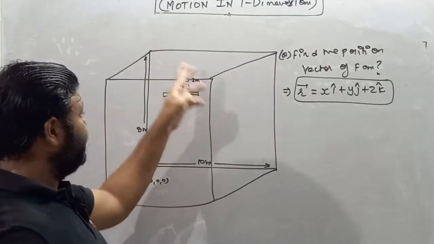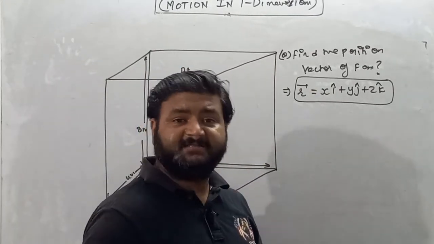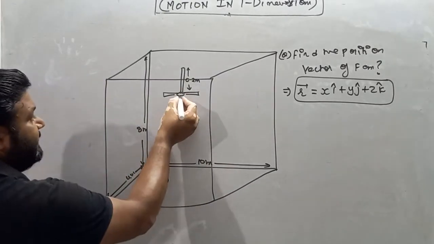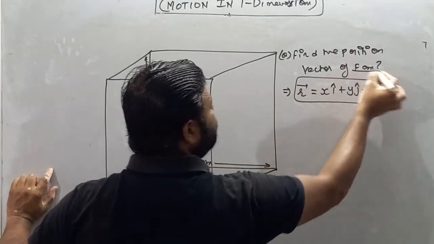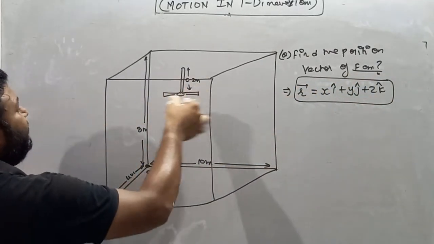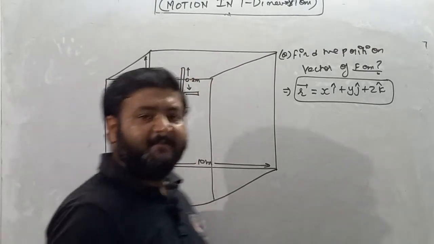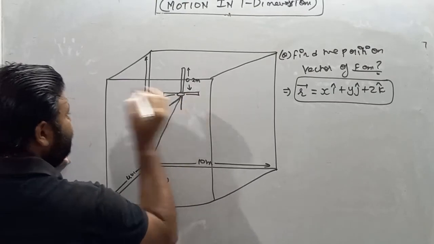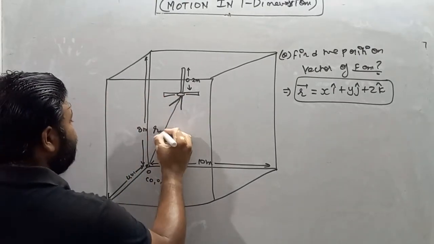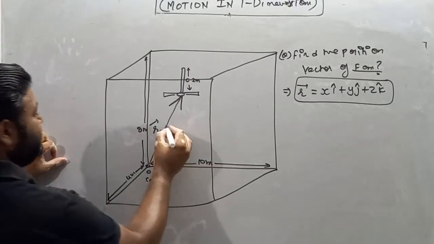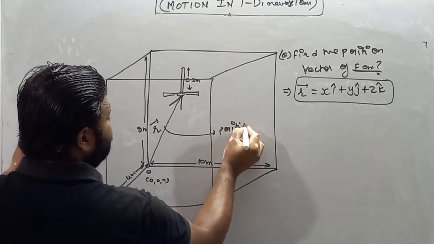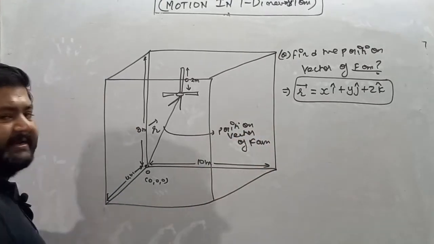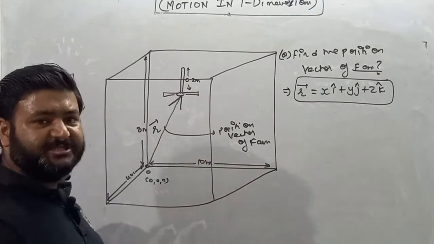Before starting the discussion on the coordinates of the fan, let us make the diagram of the position vector. So this is our origin, and this is the particle, because we have to find the position vector of the fan. So for us, the particle is basically the fan. I'll make a straight line joining the particle with the origin, having magnitude as well as direction. So this is basically the position vector of the fan. I hope you all are getting my point.